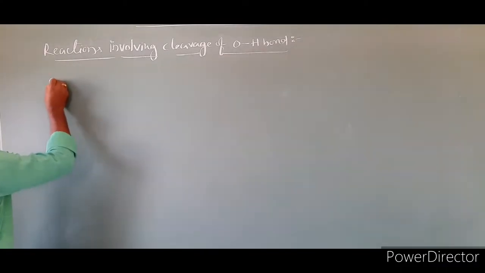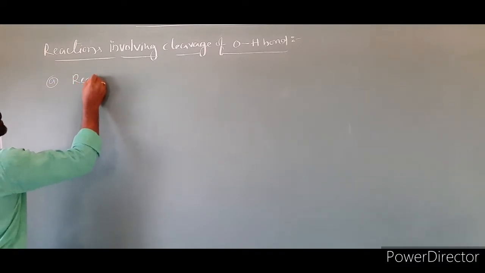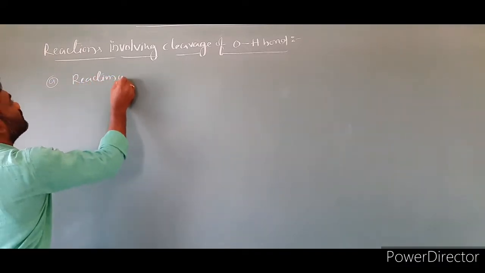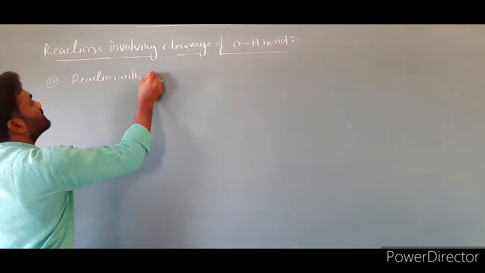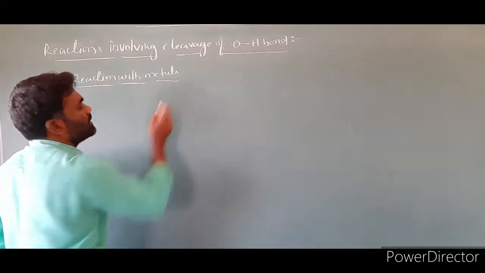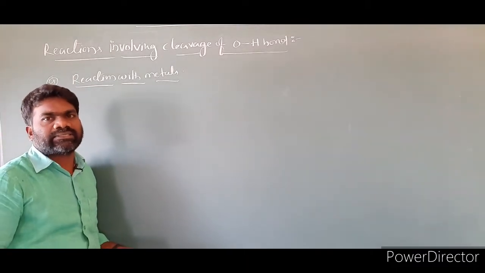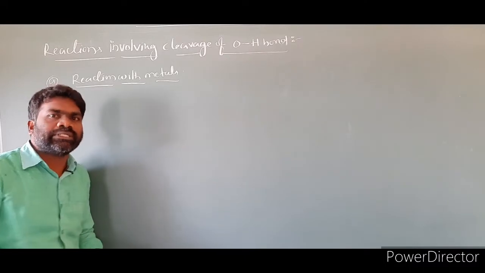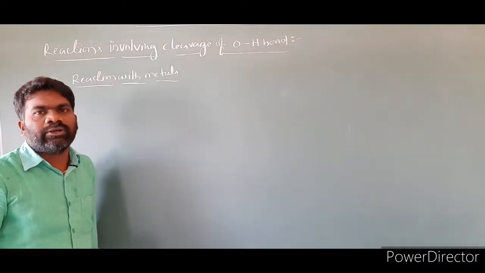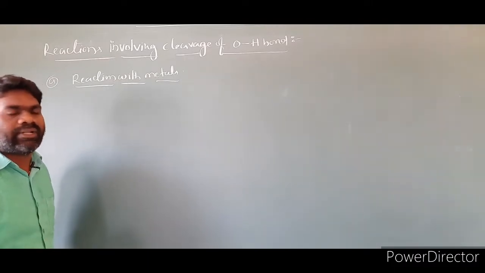In that, the first reaction is the reaction with metals. Alcohols react with active metals such as sodium, potassium, aluminum, etc. and give alkoxides. So what is this statement? Let us understand by taking one example.